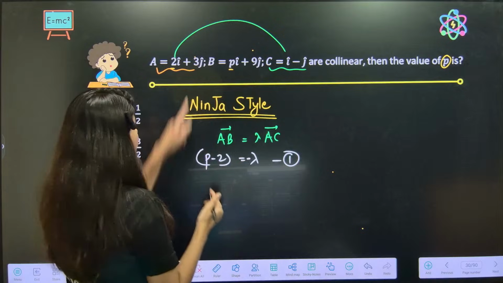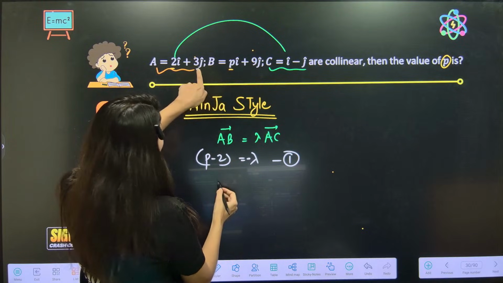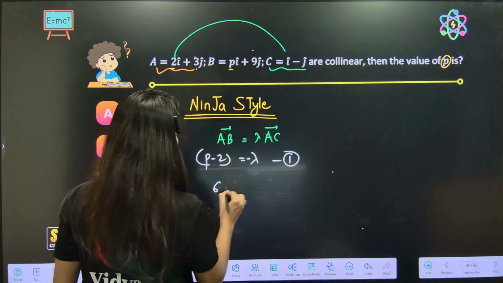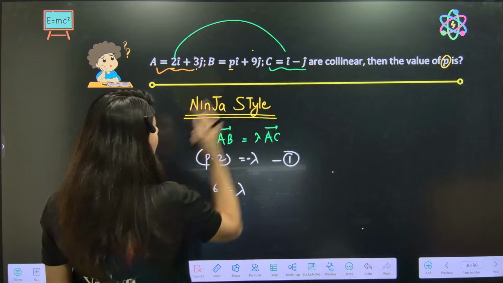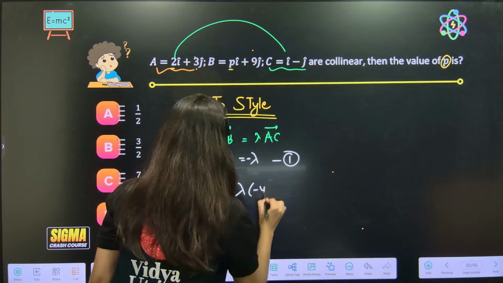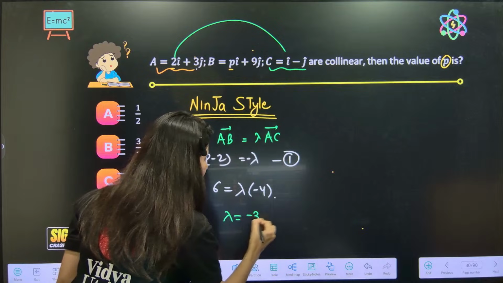Now the same for AB in the y component: 9 minus 3, 6, is equal to lambda times AC, which is minus 1 minus 3. Minus 1 minus 3 is minus 4. So clearly lambda is coming out as minus 3 by 2.